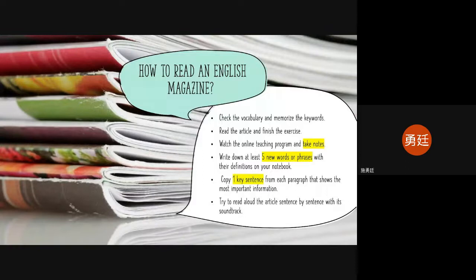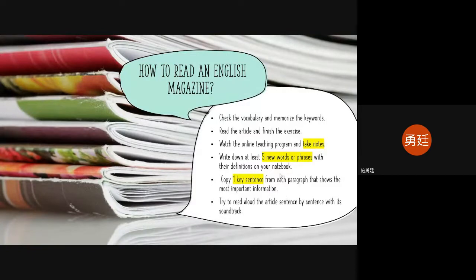And then once you're done with your reading, you move on to listening or watching the online teaching program to help you improve your listening. And also you can try to take some important notes. You think there are some important details you have to memorize or you have to know as a high school student. Then after you watch the online programs, make sure you write down at least 5 new words or phrases with the definitions on your notebook.